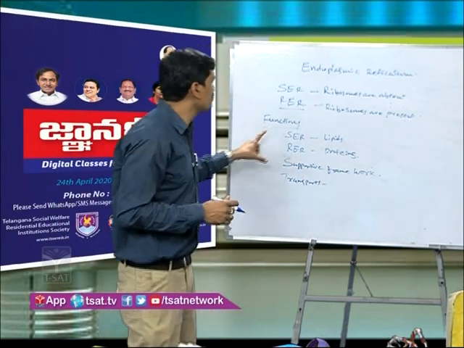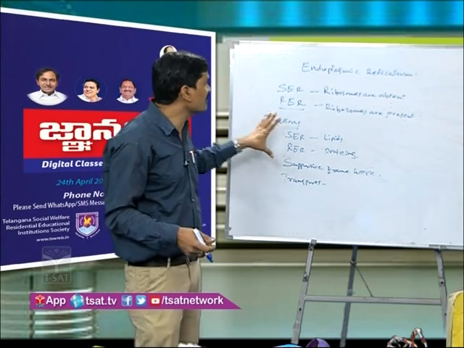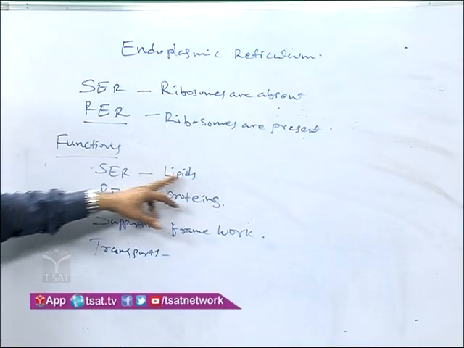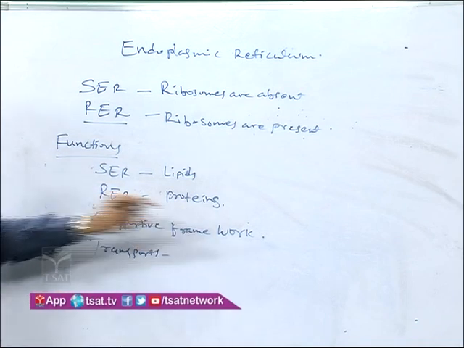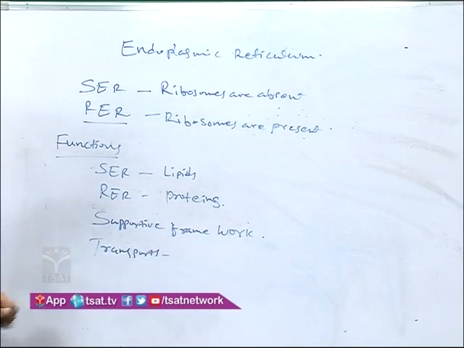So the functions of the endoplasmic reticulum are: lipid synthesis, protein synthesis, acting as a supportive framework, and transporting materials within the cytoplasm.